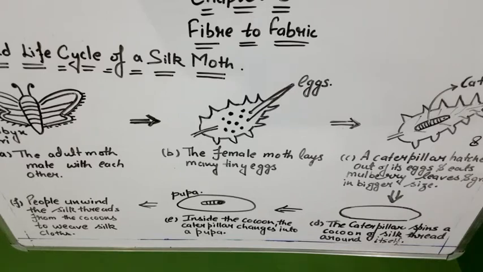That is a silkworm. It has a pupa inside, and when it gets matured, we used to put it into hot baths. Means we used to put them into the boiling water, in which this pupa or the silkworm used to get killed, and we used to get the fibers in the form of silk.